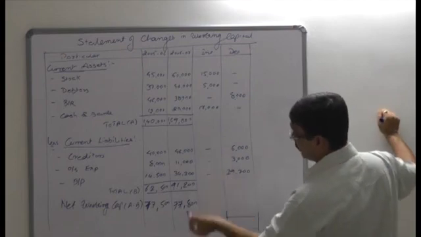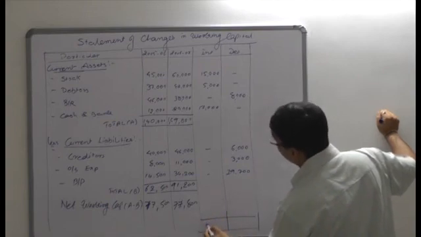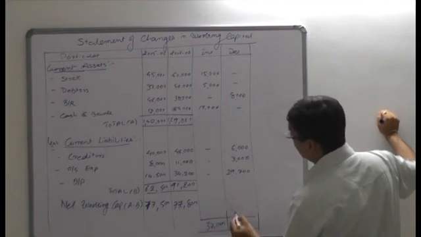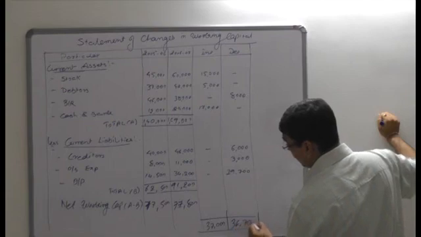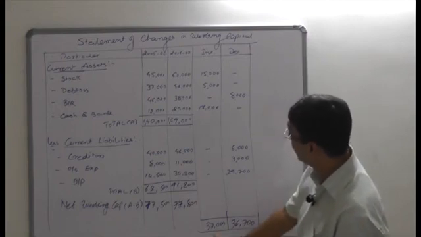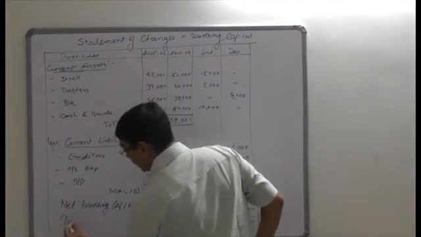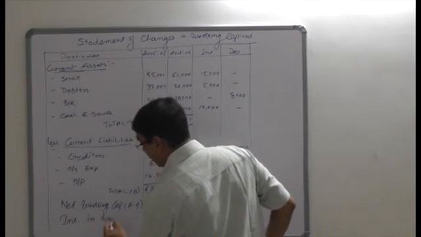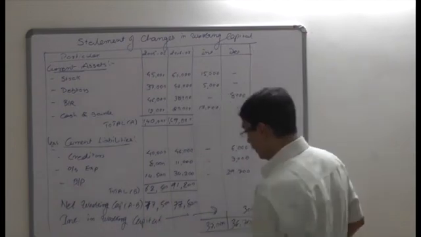Now we'll identify which side is higher. We don't know actually, because the difference is very minute, so you may not be able to identify which side is higher. Just make a total of both sides: the total of the increased side is 37,000, and the total of the decreased side is 36,700. So see here the difference is 300. Which side is higher? The increased side is higher, so your answer is an increase in working capital. That's your first step for this question, where we find out the increase in working capital.